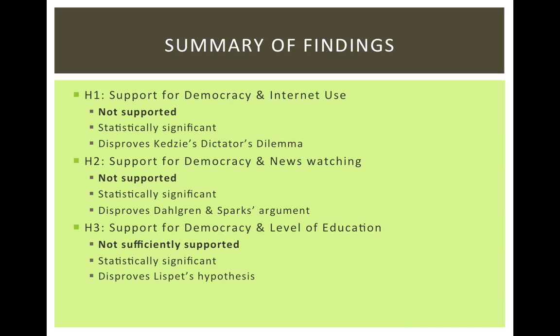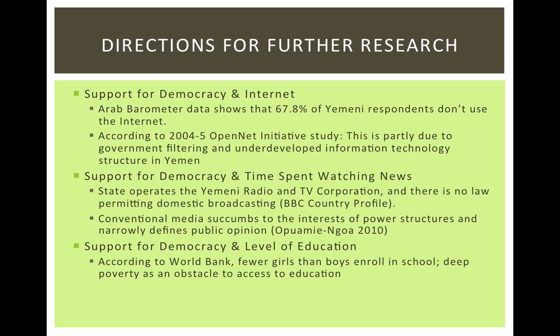Thus, to sum up my findings, I found that a person's internet use, news viewership, and level of education do not determine his or her level of support for democracy. As you can see, not one hypothesis was sufficiently supported. However, it must be noted that every single one was statistically significant. The 3 chi-squares of 0 indicated there was a 1 in 1,000 chance that these relationships were due to a sampling error. Despite the weak relationship between support for democracy and internet use in Yemen, I believe that there are still some areas in need of further research.